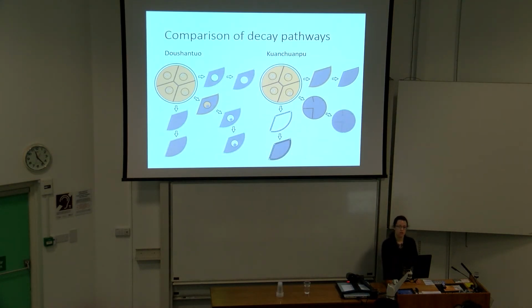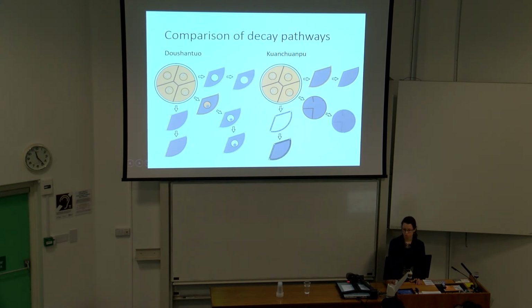So we have a summary comparison of the decay pathways. In all cases in Doushantuo, the initial mineralization is of the cell contents, sometimes with interior structures preserved, sometimes not, and then it's later void fill that fills in the membranes.